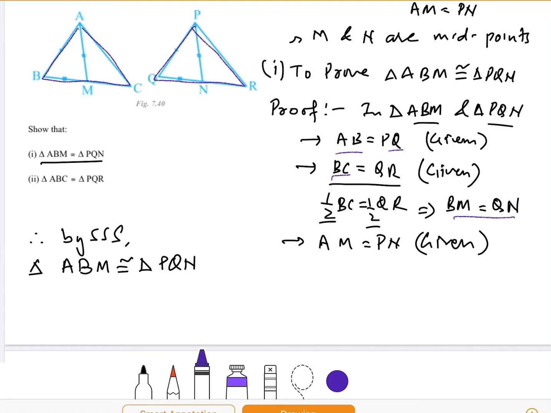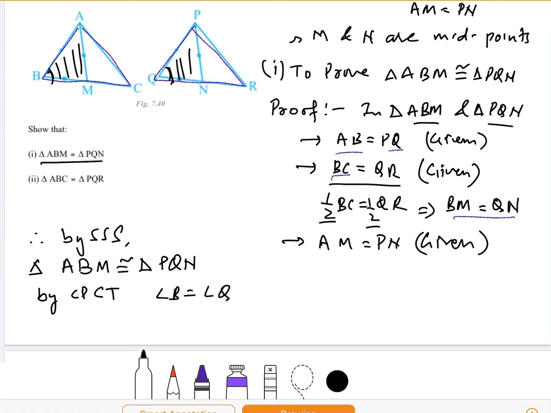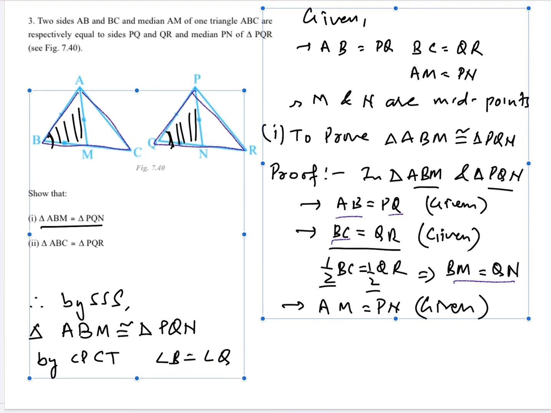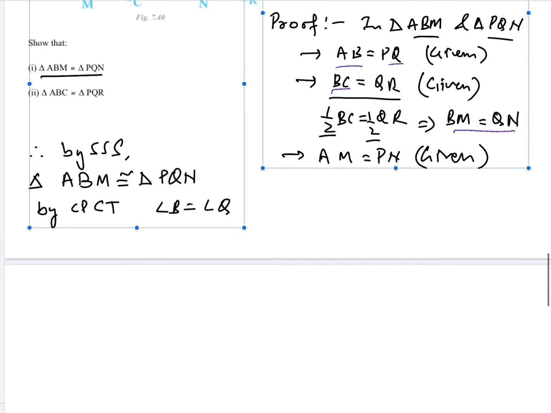Now, for that we will be requiring angle B and angle Q equal to each other, and that we will get from here by CPCT, angle B equal to angle Q, because angle B and angle Q are parts of ABM and PQN.